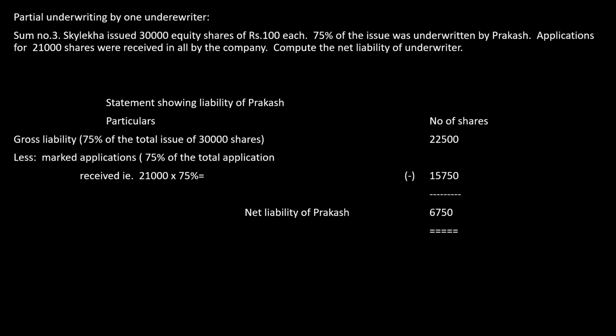Now we'll see. Start with the gross liability. Out of 30,000, 75% is the gross liability, therefore it works out to 22,500. Now, let's see marked application. What is the marked application here? Because marked application is not given in the sum, we assume the same 75% of the received application. The received application is 21,000 into 75%, which will give me 15,750. Out of 22,500, 15,750 is gone. The remainder will be 6,750. That will be the net liability. Okay, that's it. Next, we'll go to the next sum.